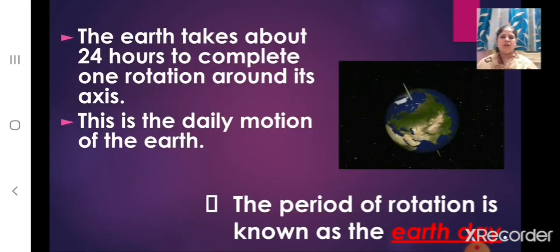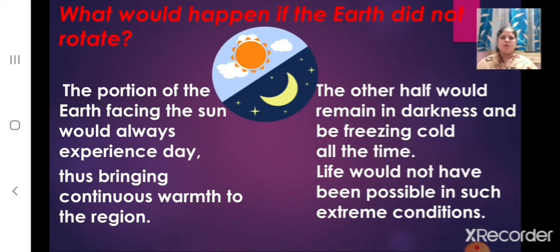Children, how long does the earth take to complete one rotation around its axis? The earth takes about 24 hours to complete one rotation around its axis. And this is the daily motion of the earth. Children, what is known as the earth day? The period of rotation is known as the earth day. Children, can you tell what would happen if the earth did not rotate?